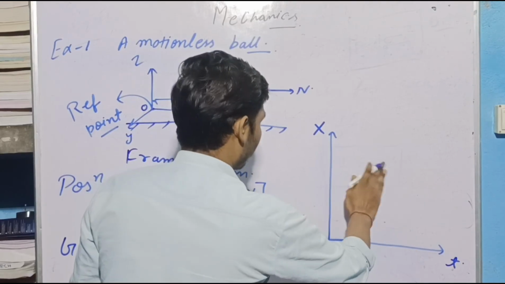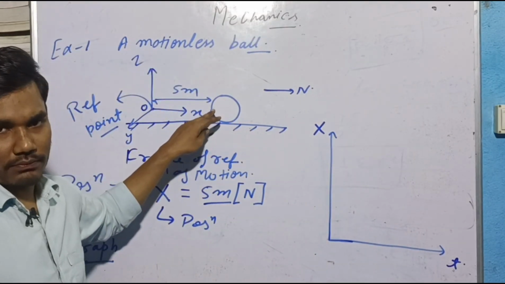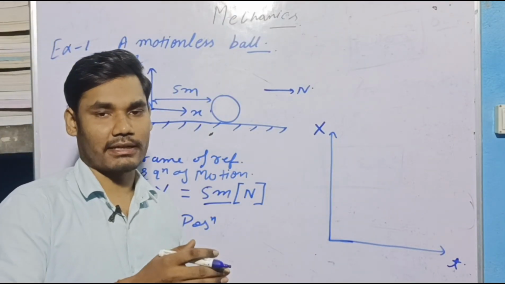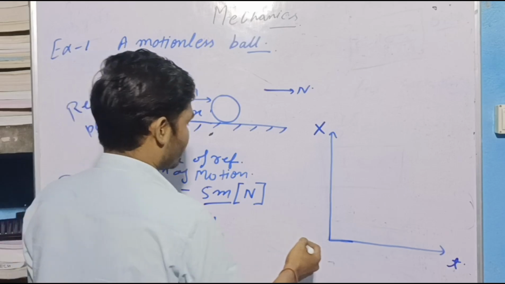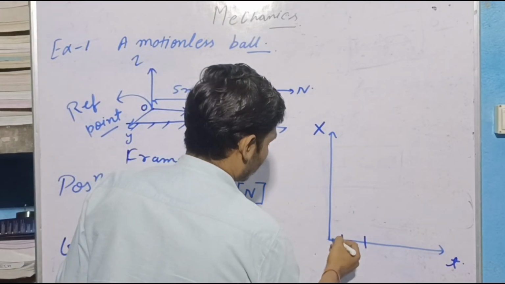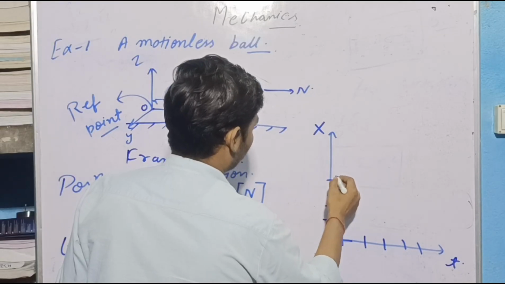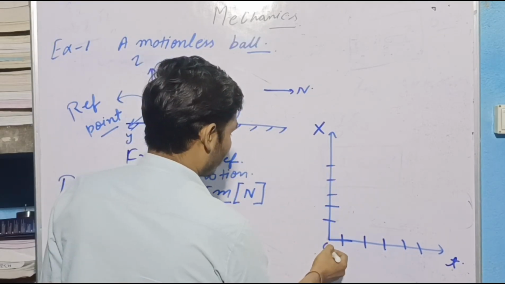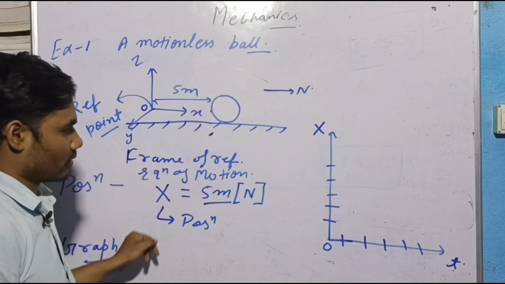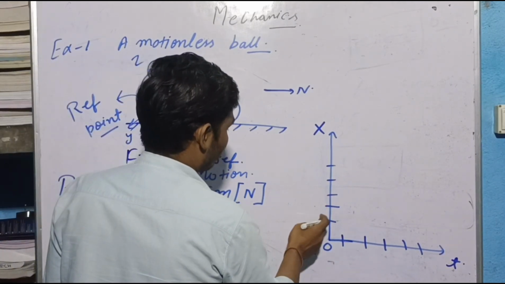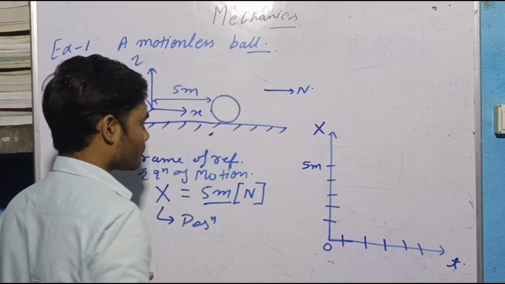Now I start to observe this ball. When I start, I take time t equal to 0. So at 0 seconds, this ball was at 5 meters.